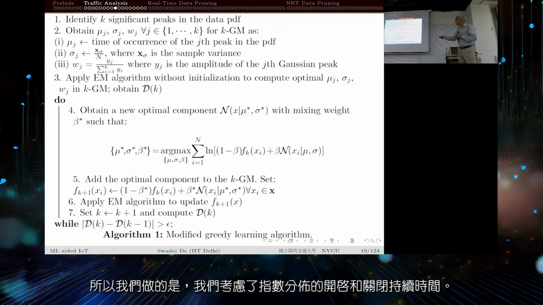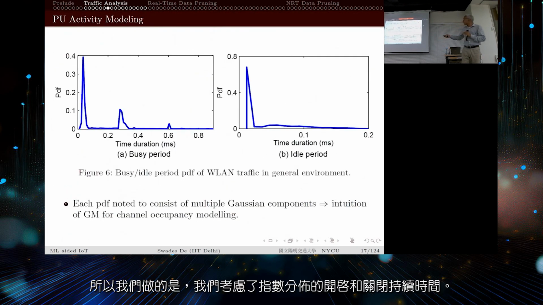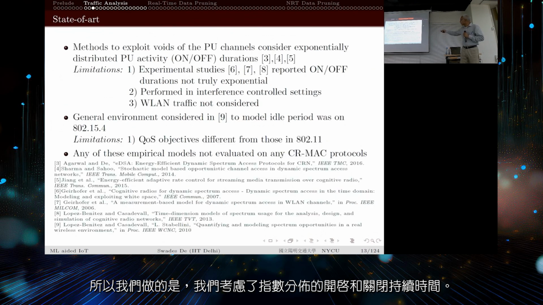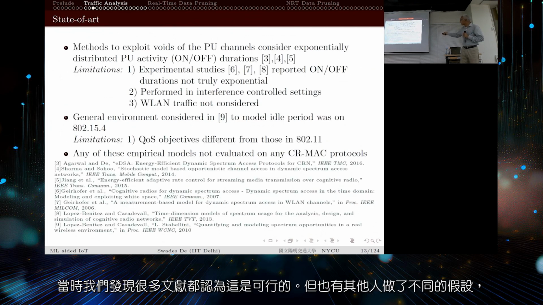So what we did is that we considered this. Going back here, we considered exponentially distributed on duration and off duration, and at that time we went through a lot of literature.